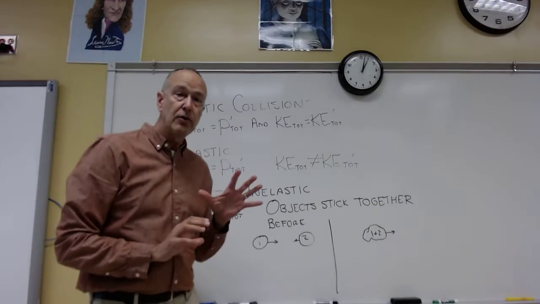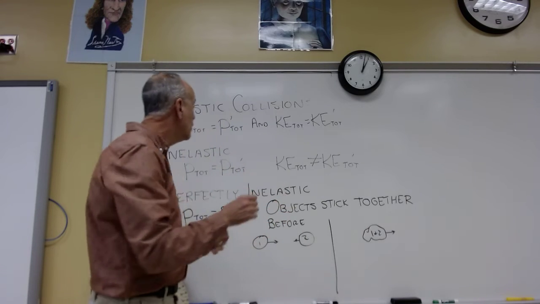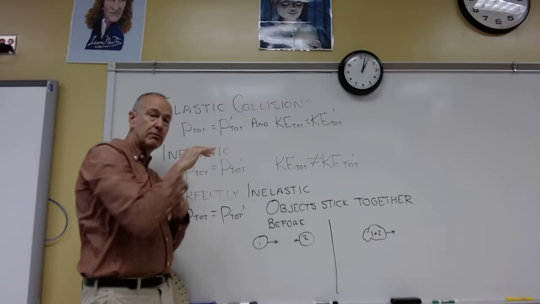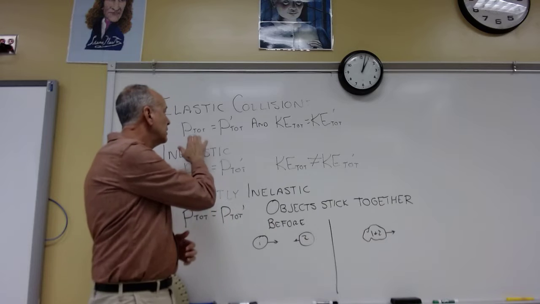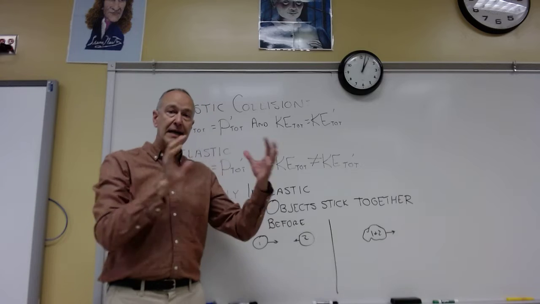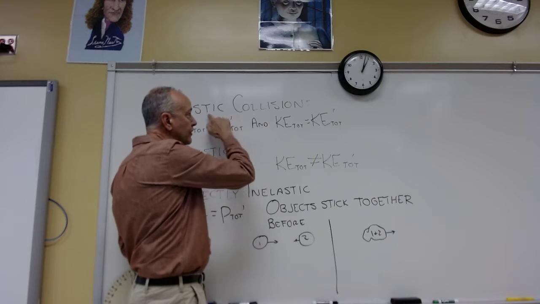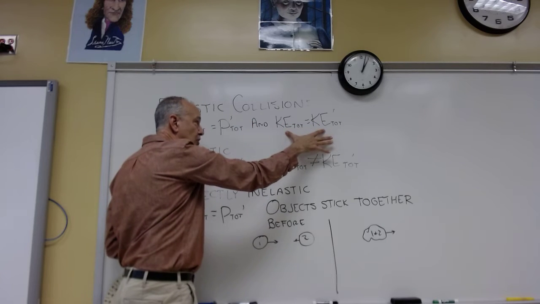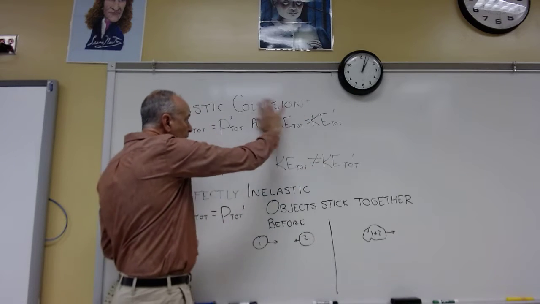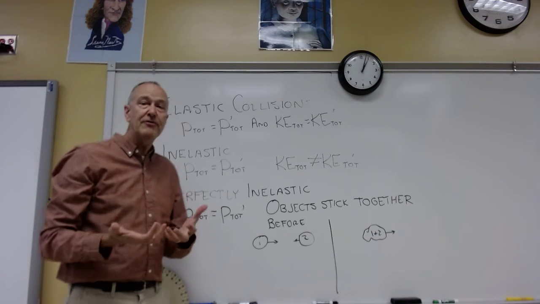And we're going to talk about two different basic kinds of collisions. One is an elastic collision. In an elastic collision, the total momentum of all the particles in the system before the collision is equal to the total after the collision. So we're always going to be talking about before and after some event, some collision in this case. But in elastic collisions, the total kinetic energy is also conserved. This is something we're going to be talking about later on. Elastic collisions are one class of collisions. Inelastic collisions are pretty much everything else.